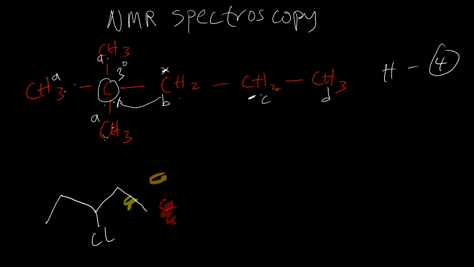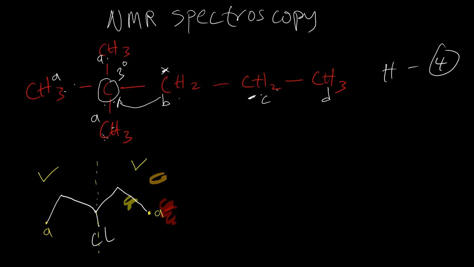So the first thing to do is to check if there will be a line of symmetry, and in this case there is a line of symmetry that divides this molecule into 2 equal parts. So this side is the same as this side, which means they are in the same chemical environment, right? So here is CH3, here is CH3, and here we're going to have one signal. Let's call it A, and this CH3 also is the same as the CH3 on this side. This also will be the same signal A, right?